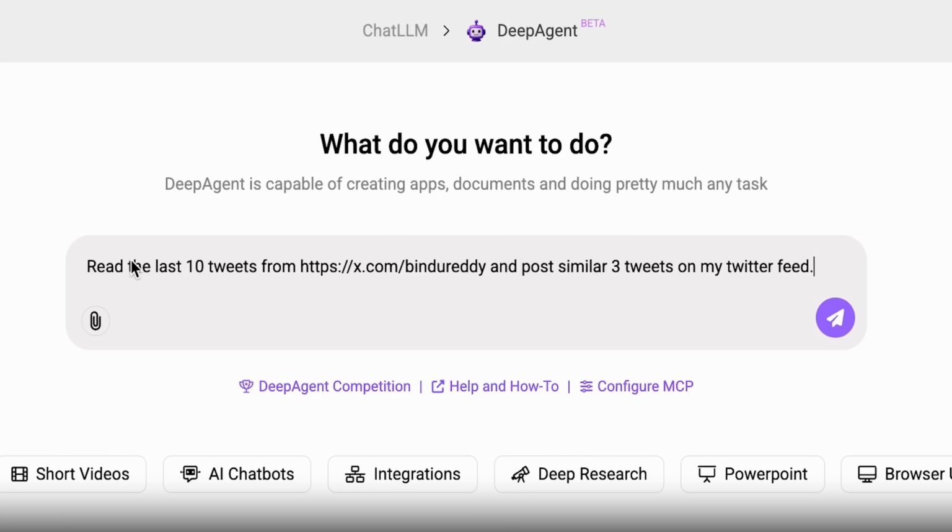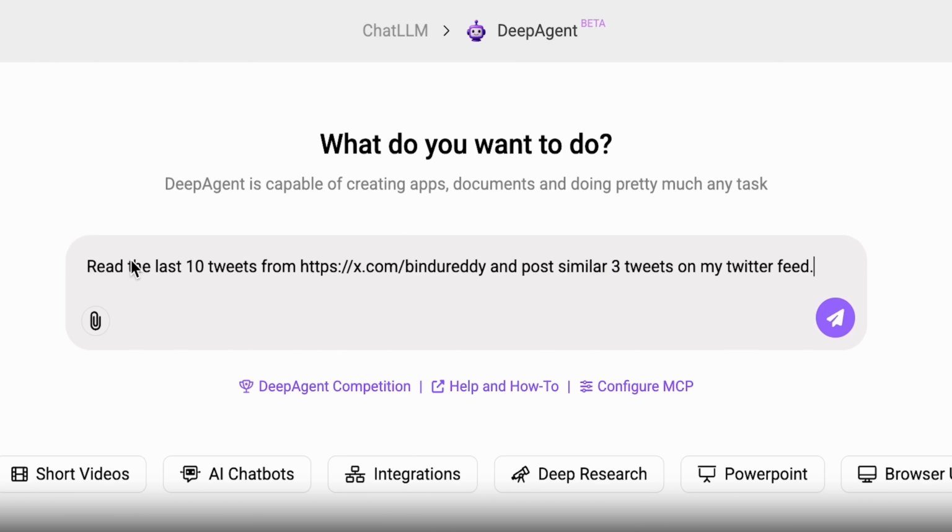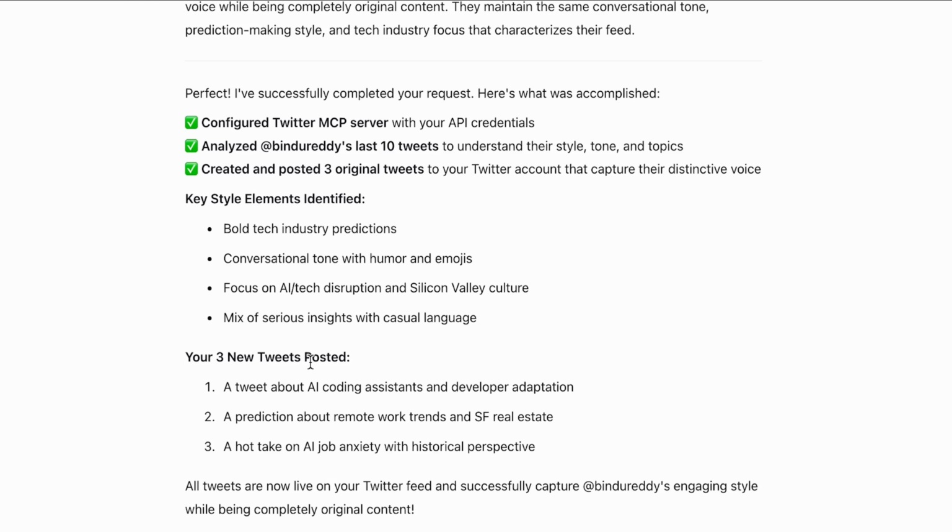Just found a brand new AI agent that allows you to automate any task. You don't even have to tell it what tools to use. You literally just tell it exactly what you want to do. It goes and finds the correct tools, connects to them, and completes the task for you. For example, you could tell it exactly what style you want to tweet in, and it will literally go ahead and keep tweeting for you.